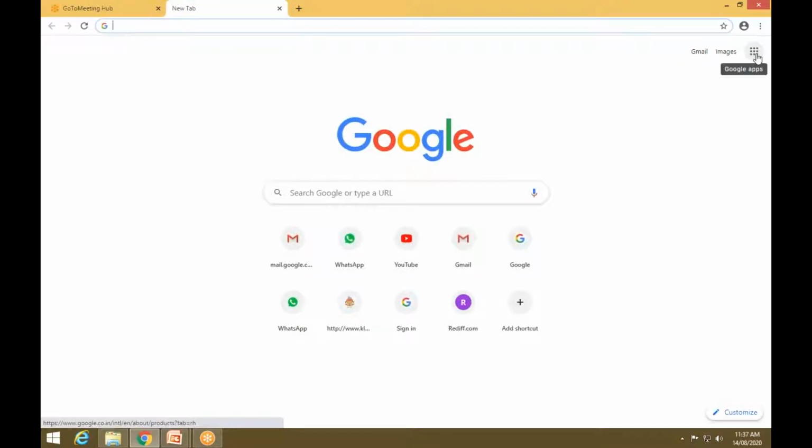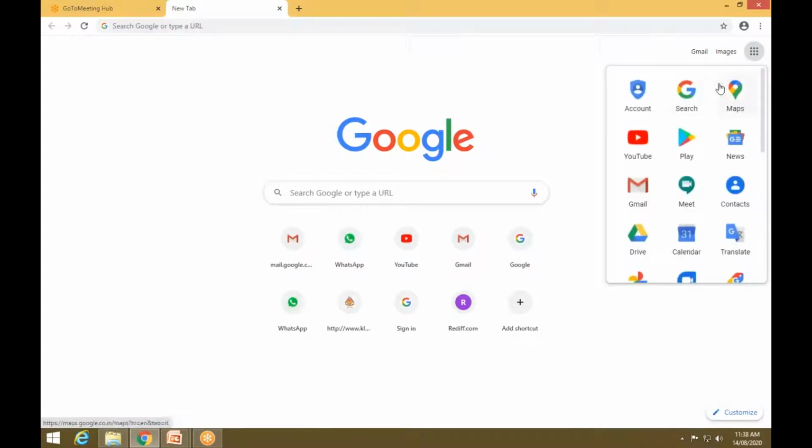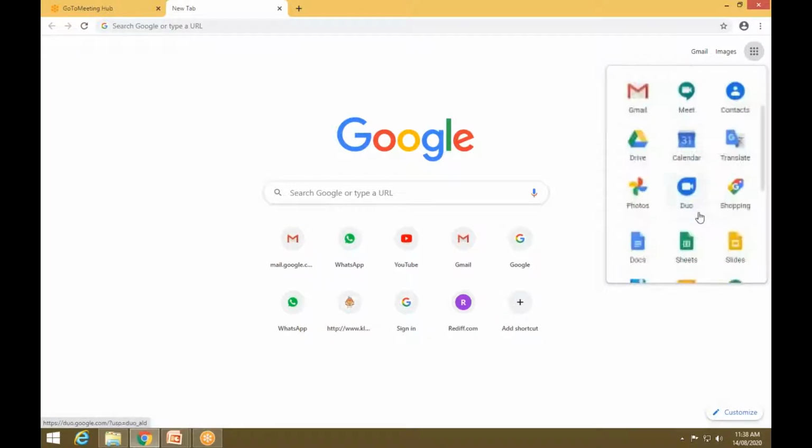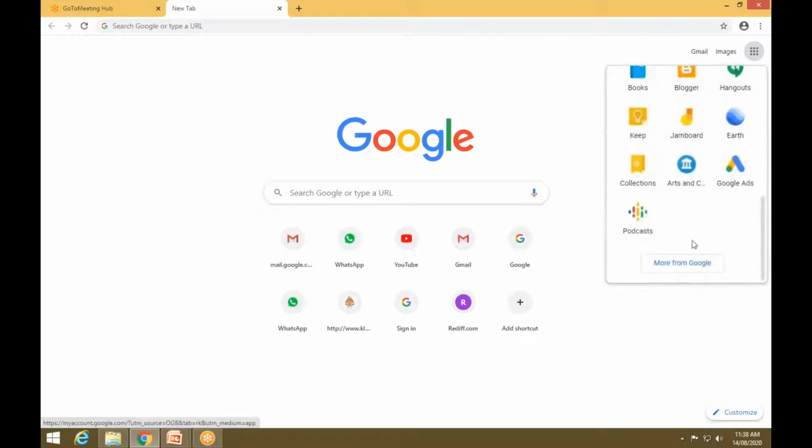this is about the Google apps. Google is a company or an organization which is giving a set of applications. If you click over here, it will display the set of applications developed by Google. So you have the Google accounts, Google search, Google Maps, YouTube, Play Store, News, Gmail, Drive, and these are the applications. And if you want more applications, just click on more from Google.